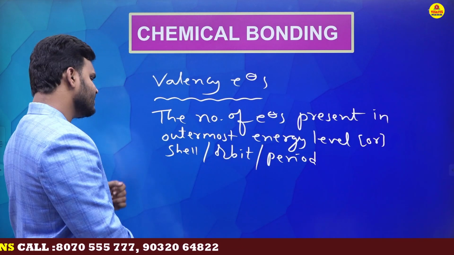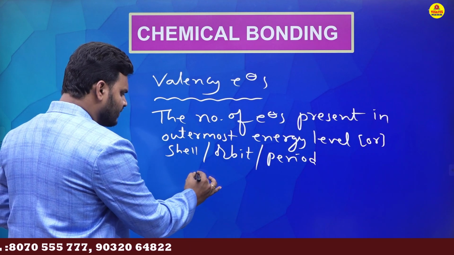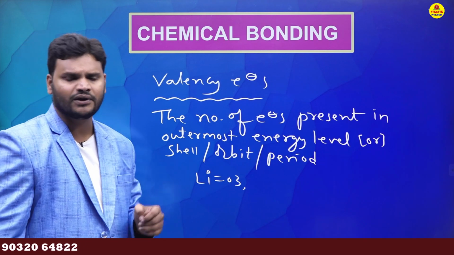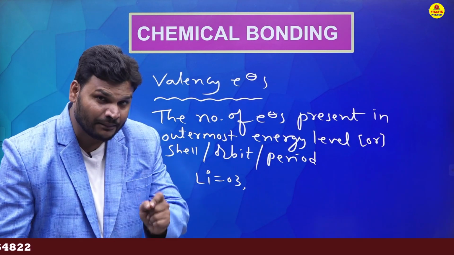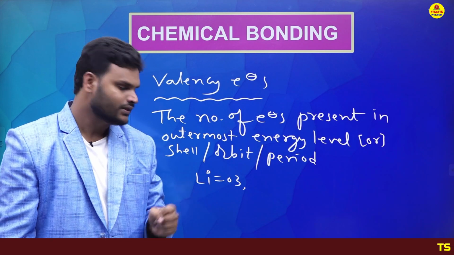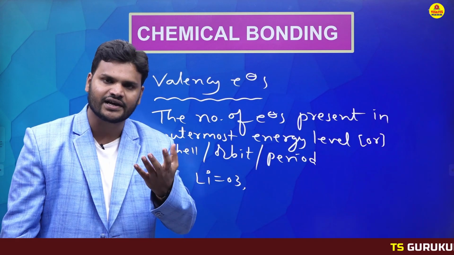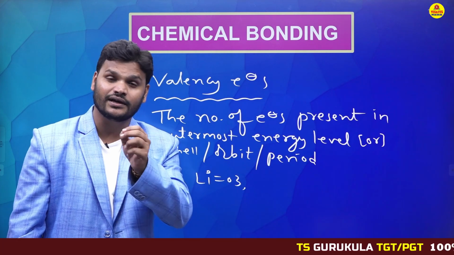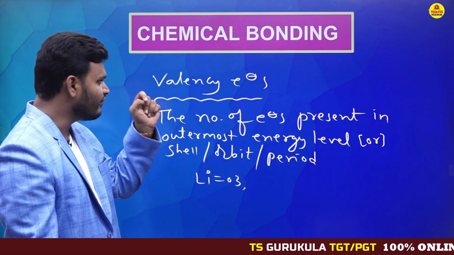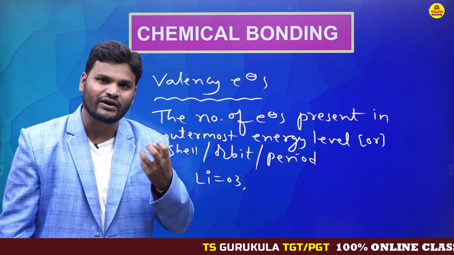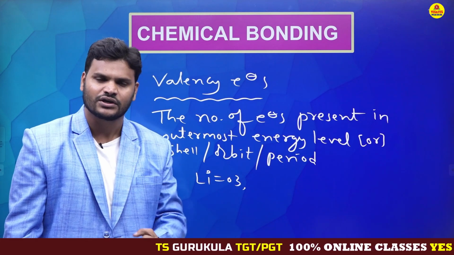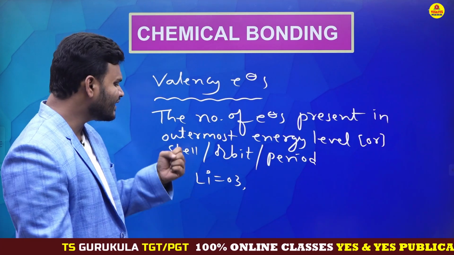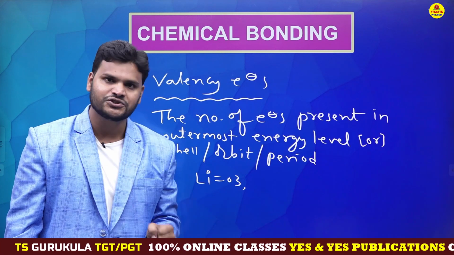Let's take one example, my dear students. I am going to take lithium. Lithium's atomic number is 3. What is the atomic number of lithium? 3. Atomic number is equal to the number of electrons. So lithium, with atomic number 3, contains a total of 3 electrons. But here the question is about valency electrons. Why? Because valency electrons are active electrons. Only valency electrons participate in bond formation. So total 3 electrons, but here the 3 electrons are not that important.